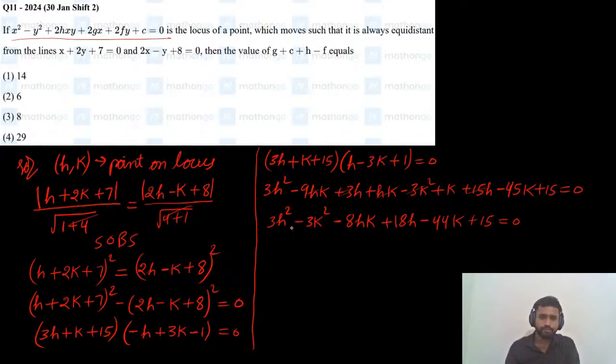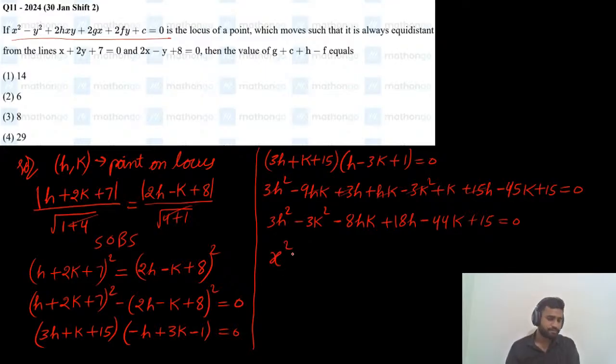Now see, if you see the locus here, x square minus y square, so the x square coefficient should be 1. So the final step, we can replace h with x and k with y. Just replace this h with x and k with y.